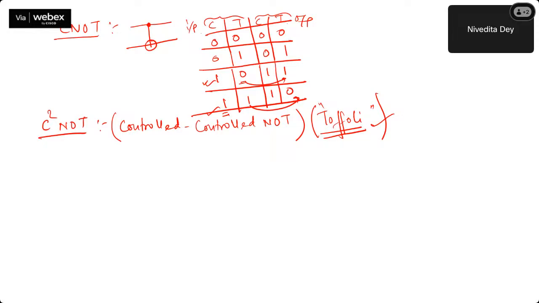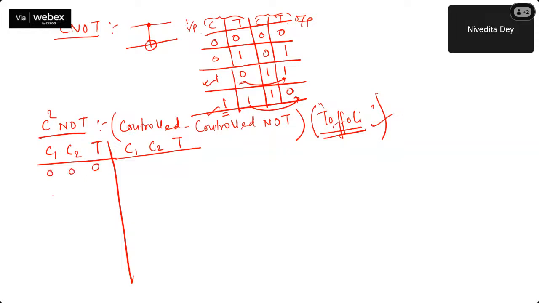So the controlled-controlled NOT gate takes how many inputs? That is the first thing. It takes 3 inputs, right? So say I'm writing it in this way: control 1, control 2, and target. This is your input configuration. And your output will also look like that, C1, C2, and target. So with 3 bits, how many configurations are possible? 2 to the power of 3, right? So let me write it down.